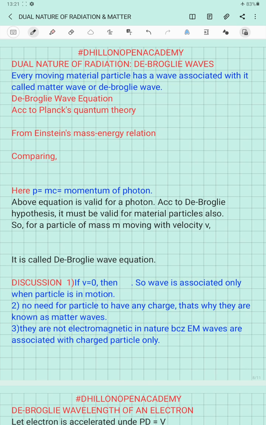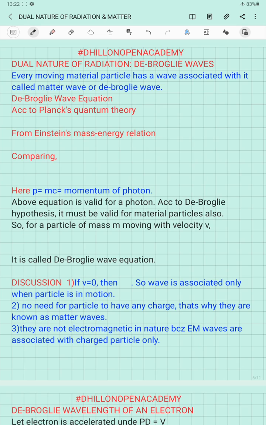Now we are discussing the dual nature of radiation, or what we call de Broglie waves. Some phenomena of light like interference, diffraction and polarization, we can easily explain with the help of wave theory of light. But some experimental effects, like the photoelectric effect and the Compton effect, can be explained only using Planck's quantum theory of light, which considers light in the form of